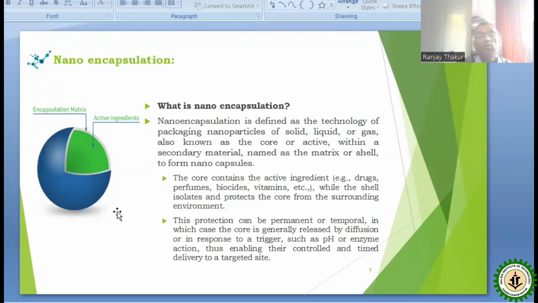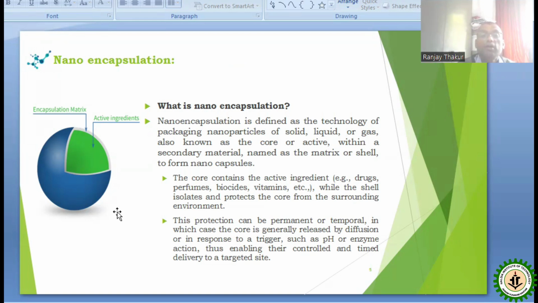Now, what is nano encapsulation? So, encapsulation is, suppose here in the figure, if you see, there is an active ingredient that may be your additives or other one that is surrounded by a material. Encapsulation is done, and that encapsulating material is mainly nanomaterial. So, this one is called encapsulation.